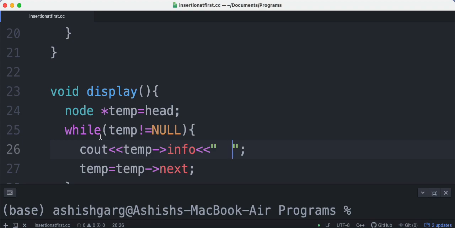Now there is one more thing which is left, the pop function, that we have to pop the value. Okay, so now if you remember, if you visualize it, if you have to pop the first value, what you have to do is move the head pointer to the next node.